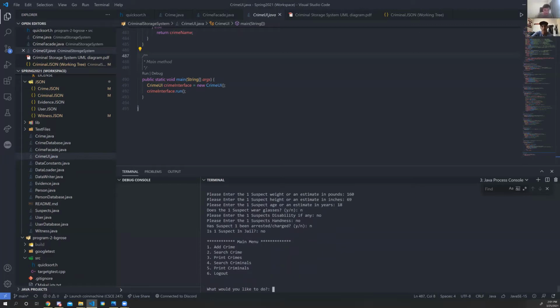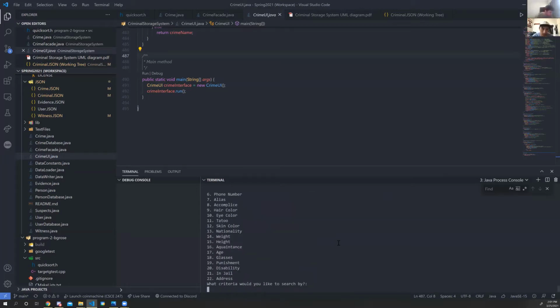So now we're going to use the system to search information. All right, if we're searching now, we're on a case, we're searching for a criminal murder suspect, and we know he's a 30-year-old male with thick black hair, and he's 6'2", and we also know he has a dove tattoo. So we are going to search for the dove tattoo. We're entering the number for that, and specifically for a dove, and there's 2 results. So we're going to print them to the terminal so we can see them. And we see there is a woman that's 44 and another man that's 21. So none of these fit our description.